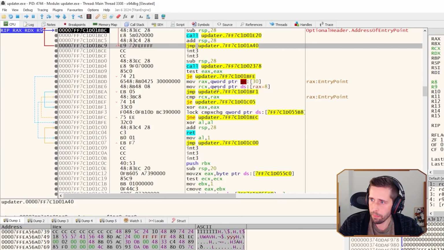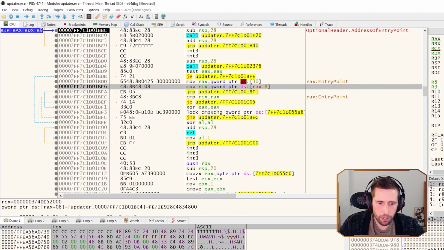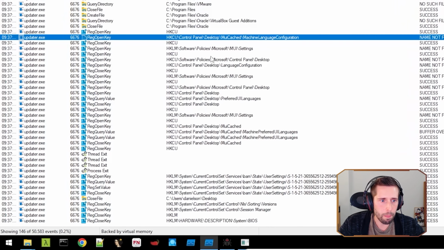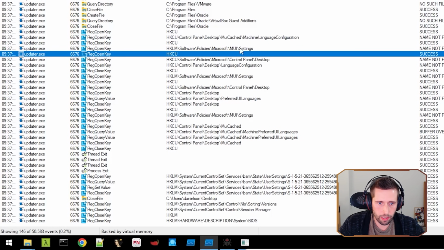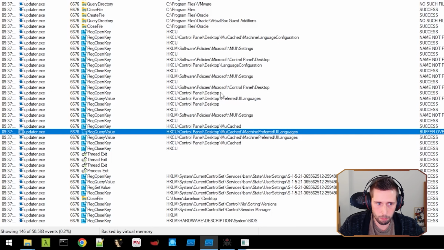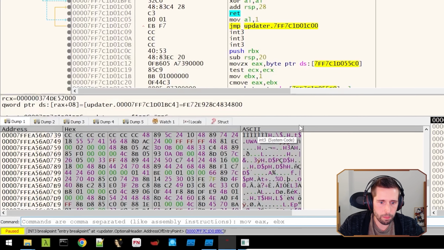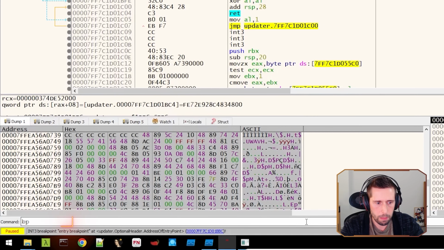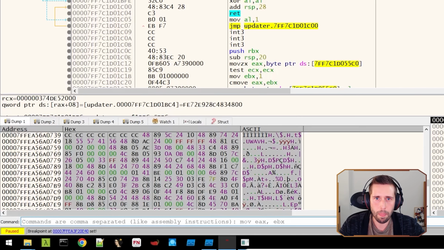So these are the instructions that are about to be executed. And if we go back to our procmon here, we can see, as I mentioned, the language settings possibly being queried. And one way to do that in Windows is with a function called GetUserDefaultUILanguage. And I'm going to set a breakpoint on that function. So if I type in bp, for breakpoint, GetUserDefaultUILanguage, that's going to set a breakpoint at that function.